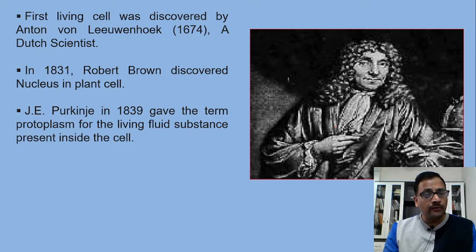After the discovery of cell by Robert Hooke, Leeuwenhoek in 1674 discovered a living cell first of all. In 1831, Robert Brown discovered nucleus in plant cell, and in 1839 Purkinje discovered the living fluid substances present inside the cell and called this liquid as protoplasm.